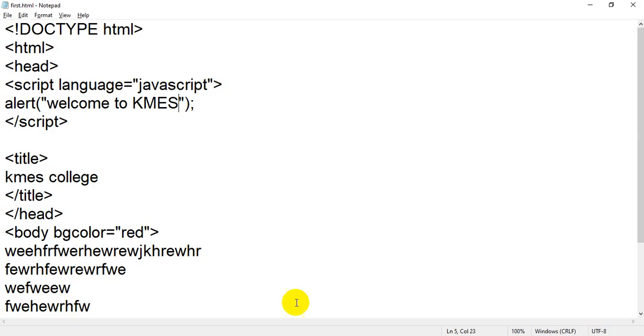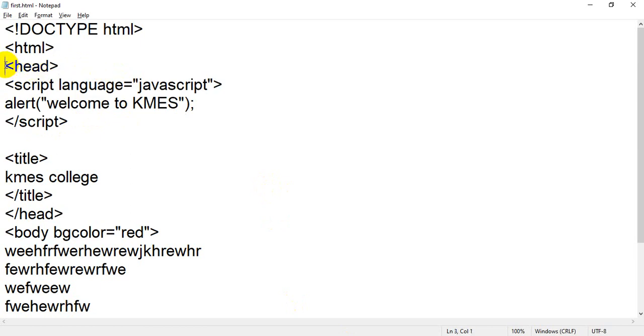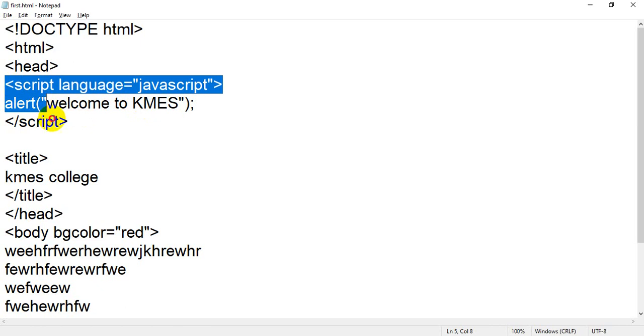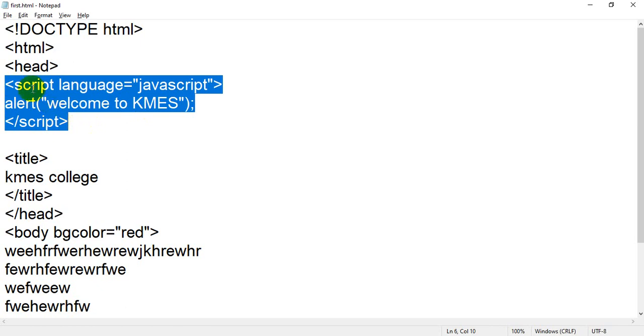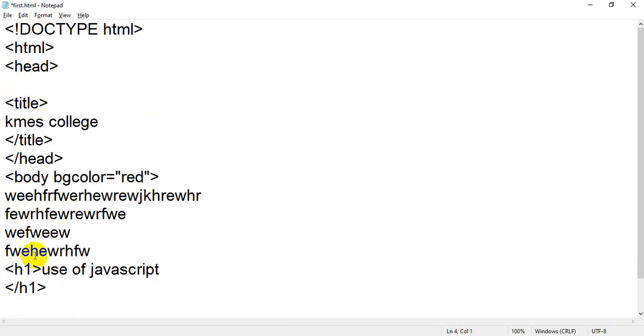Now we have added our JavaScript inside the head section. These three lines are considered as JavaScript code, and you have inserted them inside the head section. I just want to cut it. This is my opening head and this is my closing head. You have inserted your script tag or JavaScript here, but I am going to cut this part. So I have selected all, the script opening and script closing, and cut it with Control X, and now I am going to paste it in the body section.